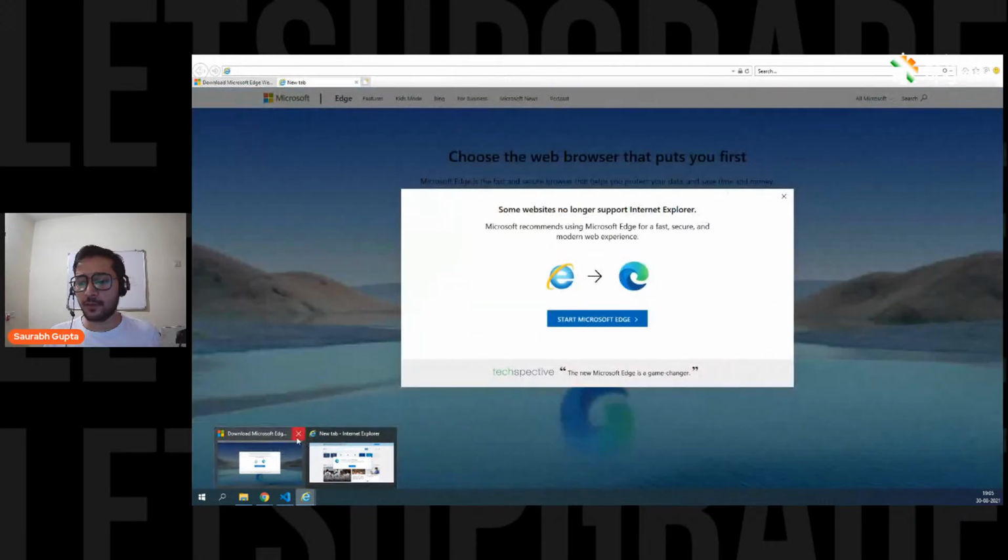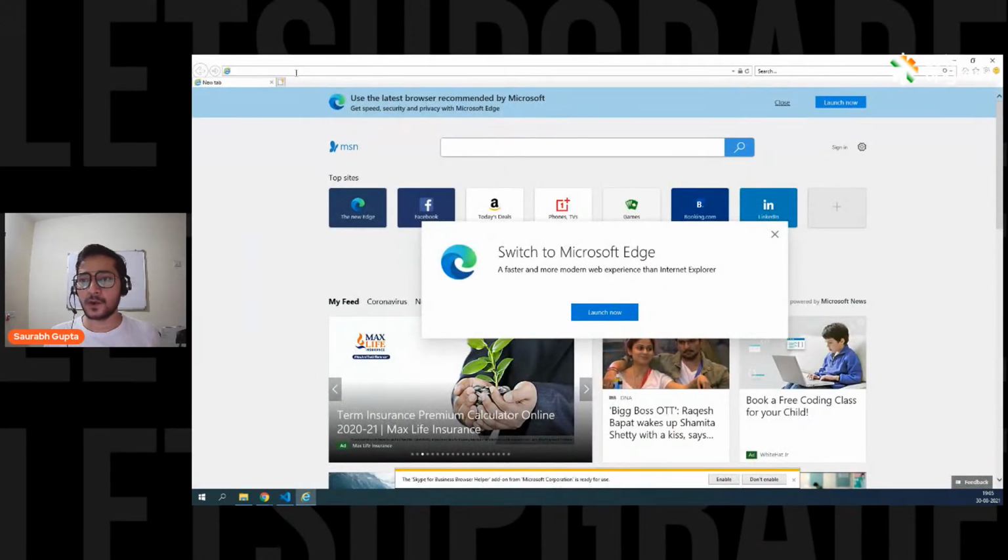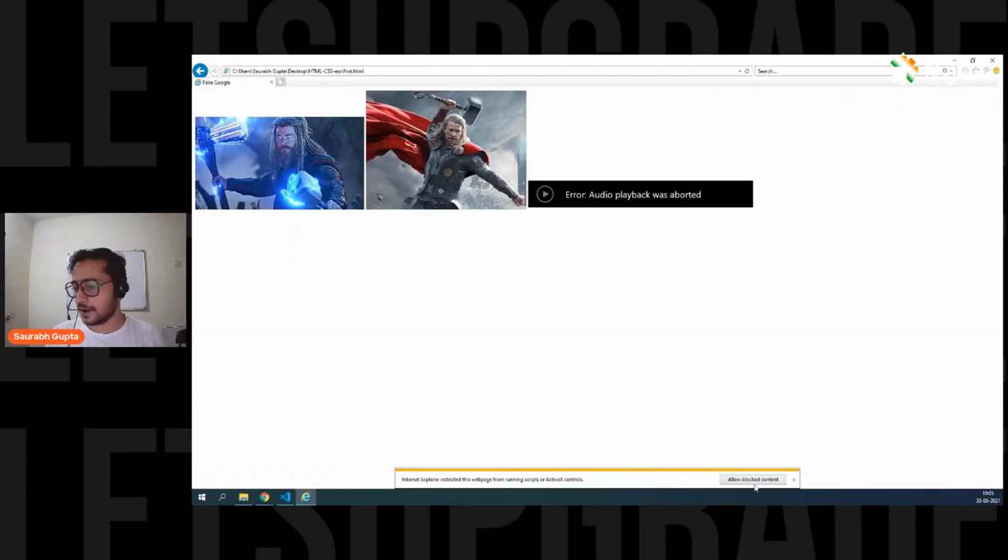I opened one and they have opened three. That's cool. Amazing. That's why I don't like it. Okay, paste your file, run it. Here we go. You have to simply allow the blocked content. See, just when I refresh the page, it starts playing. See everyone?